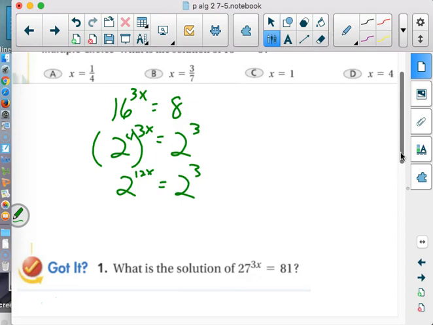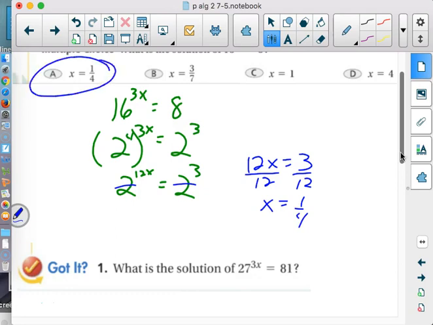Okay. The 2's are already equal. Do we care about the 2's? No, they're already equal. We need 12x to equal 3. That's the only way this is going to work. So basically, if this base is the same, we don't need it anymore. We need 12x to equal 3. And then that means we're just going to divide both sides by 12. And there's our answer. X should be 1/4. If it is, it should work.